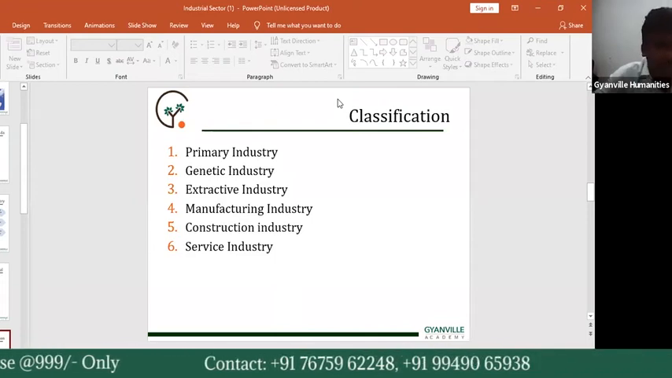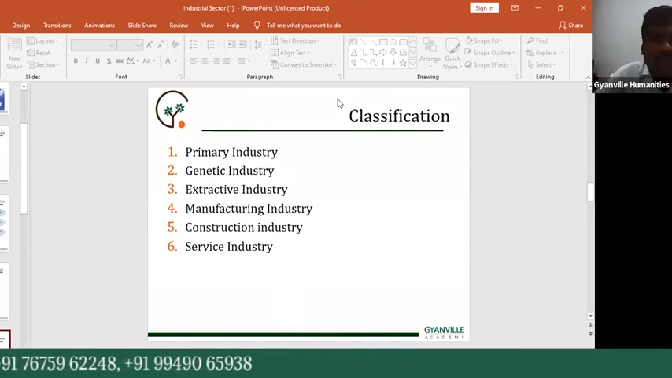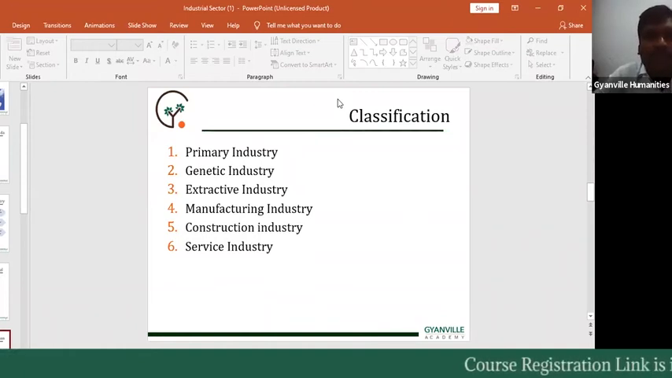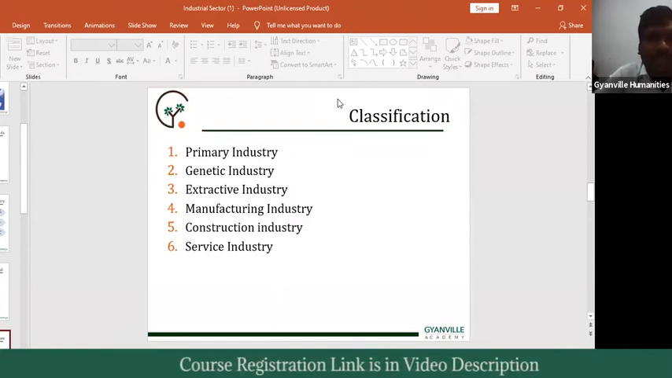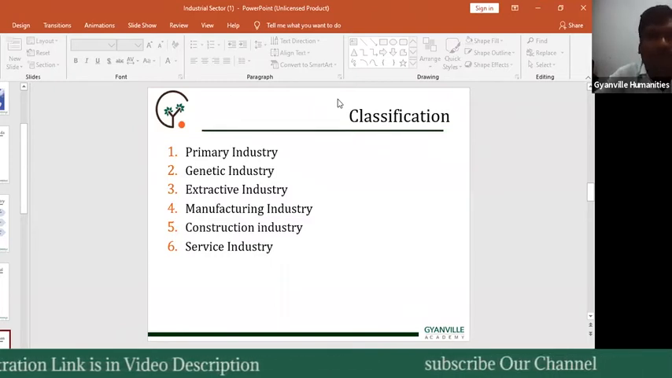Mines related industry is called extractive industry. Exactly right. Extractive industry is an important answer for 2 marks. It involves underground resources like gold, coal, etc. Right?